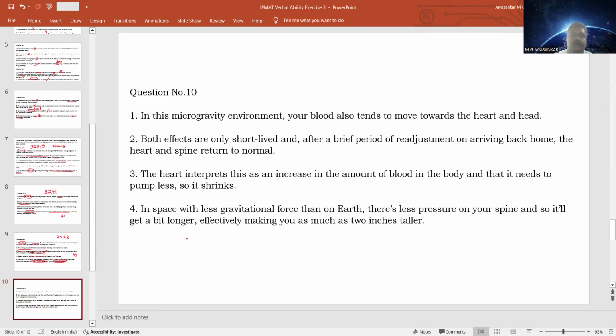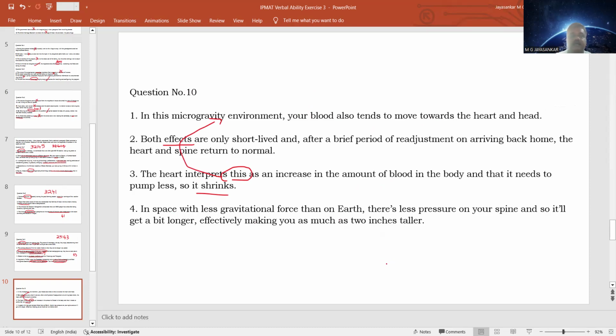It is talking about a microgravity environment. What are the effects of microgravity? Both effects are only short-lived. So you have to talk about two effects. What are the two effects? One is that the heart interprets this as an increase in the amount of blood, and it shrinks. Before that, your blood also tends to move towards the heart and head. So when your blood is moving towards the heart and head, the heart interprets this as an increase in the amount of blood in the body, and it shrinks.